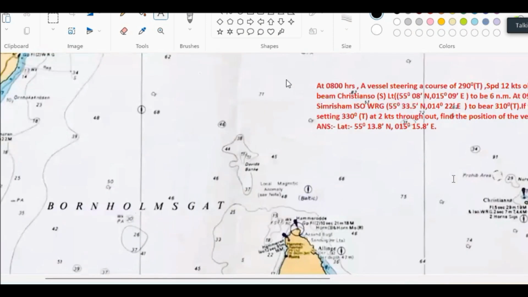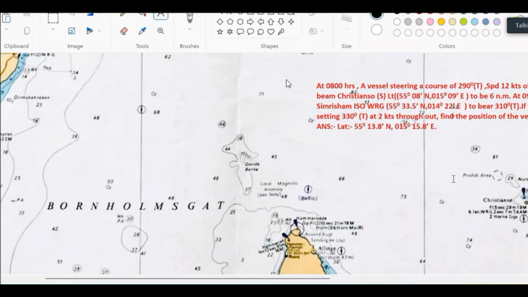Okay, this is a question. At 0800 hours, a vessel steering a course 290 degrees true, speed 12 knots, observes the forward of the beam Christian shore to be 6 miles. Here the distance is given directly, not PLR. Distance given means we get a position circle only.